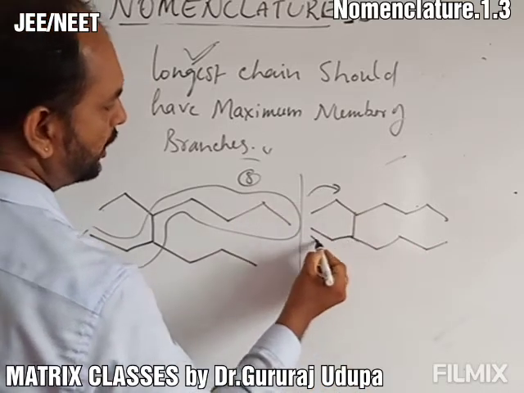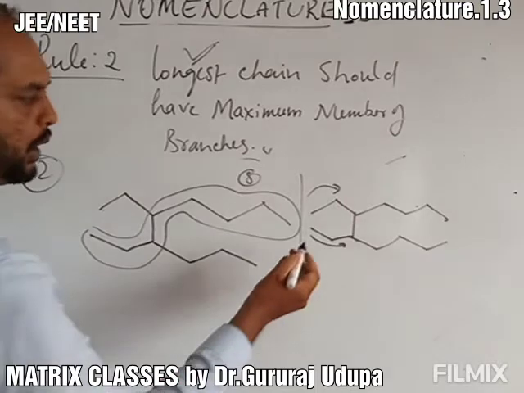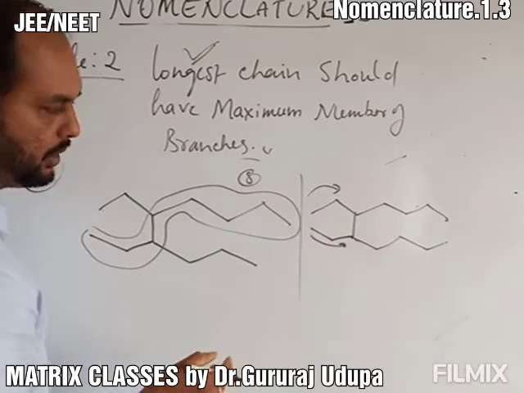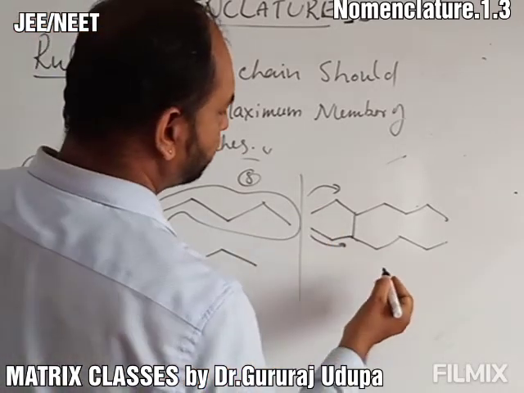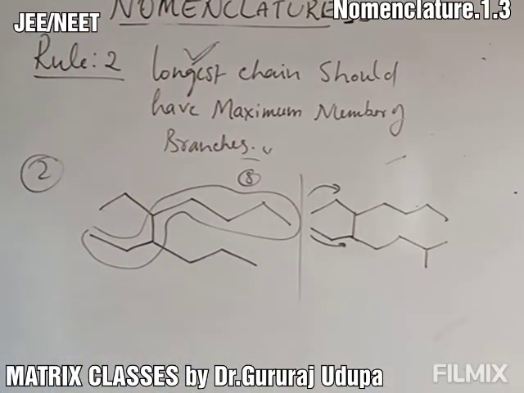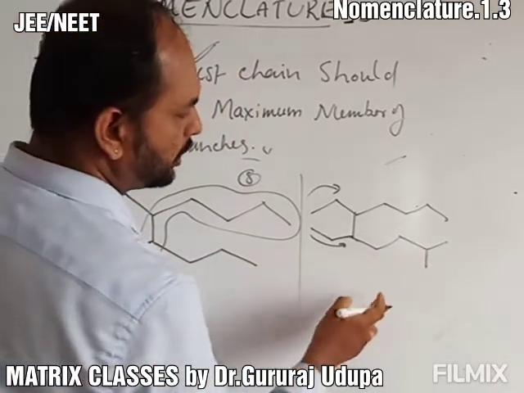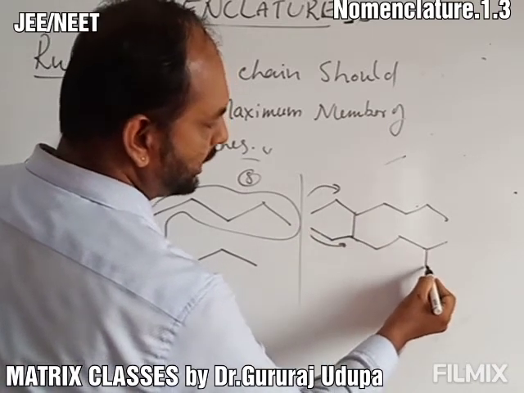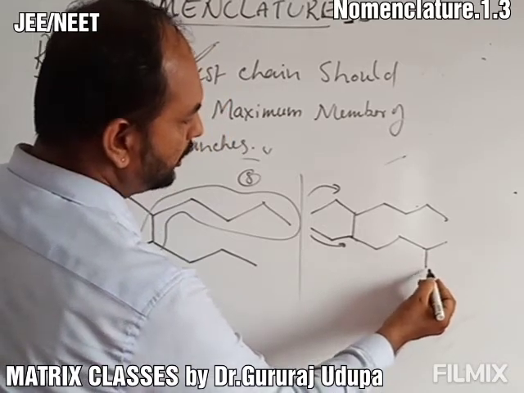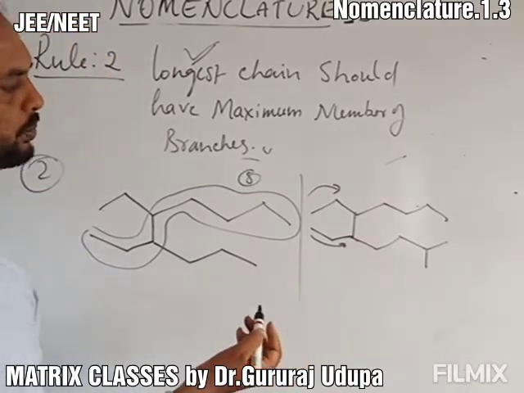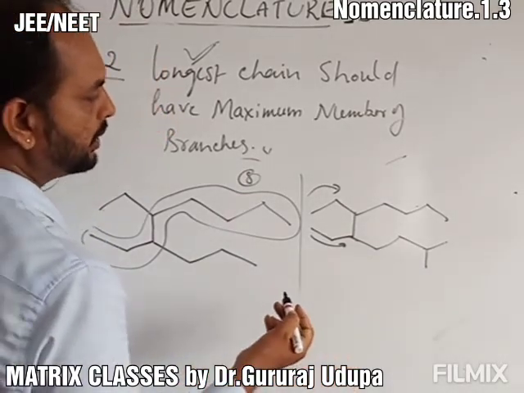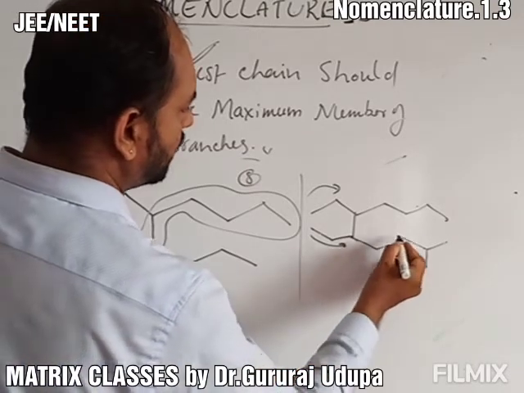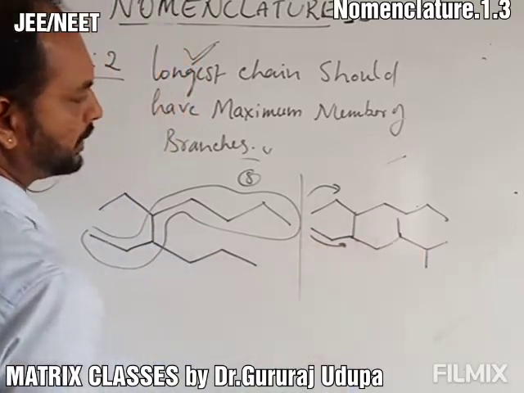Now either like this or like this. Which one? Either you select this or you select this. Both are same, no issues, because it is symmetric. But if I consider like this, 1, 2, 3, 4, 5, 6, 7, 8, either 8 like this or 8 like this. Now you have a branch, is there any branch? One more branch.